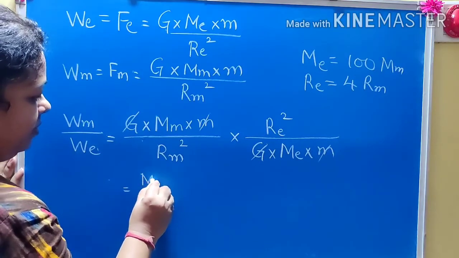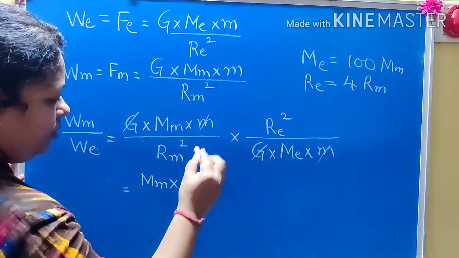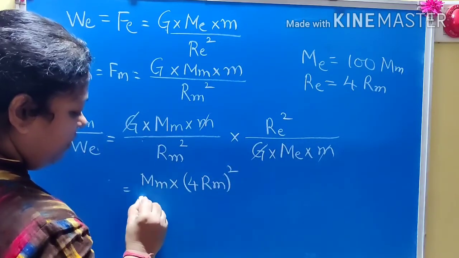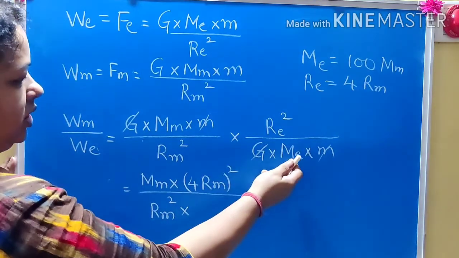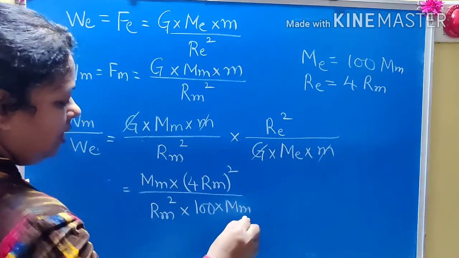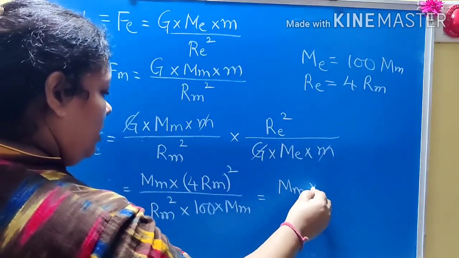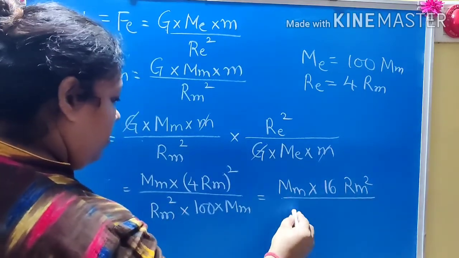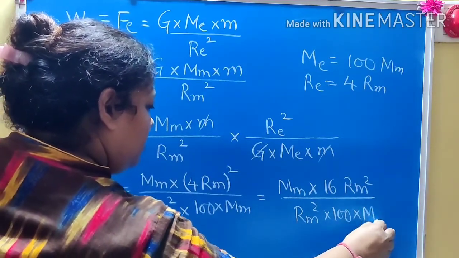Now here mass of moon into, now radius of earth is 4 times radius of moon, so here we will write 4 R_m whole square upon R_m square into, now mass of earth, so here it is 100 into mass of moon. So here you will get 4 square is 16 R_m square upon R_m square into 100 into mass of moon.